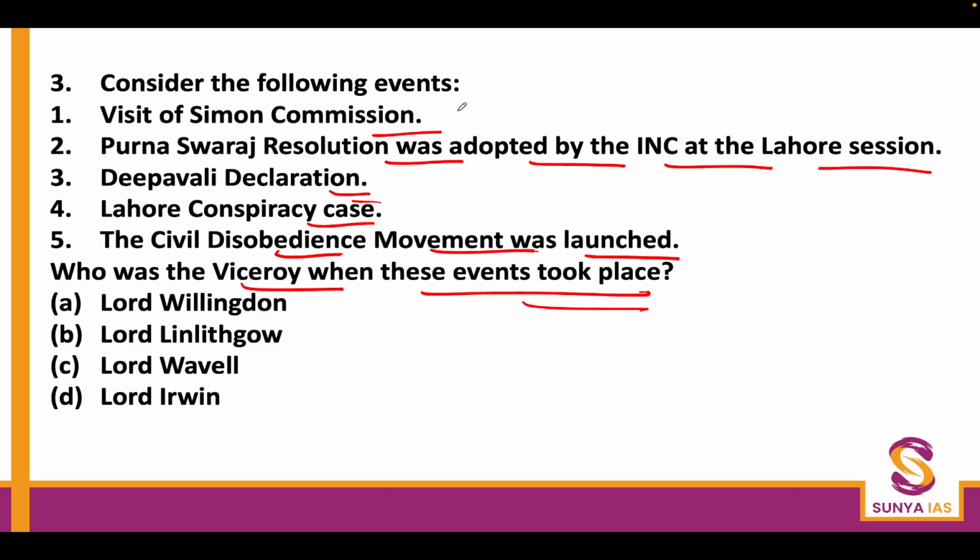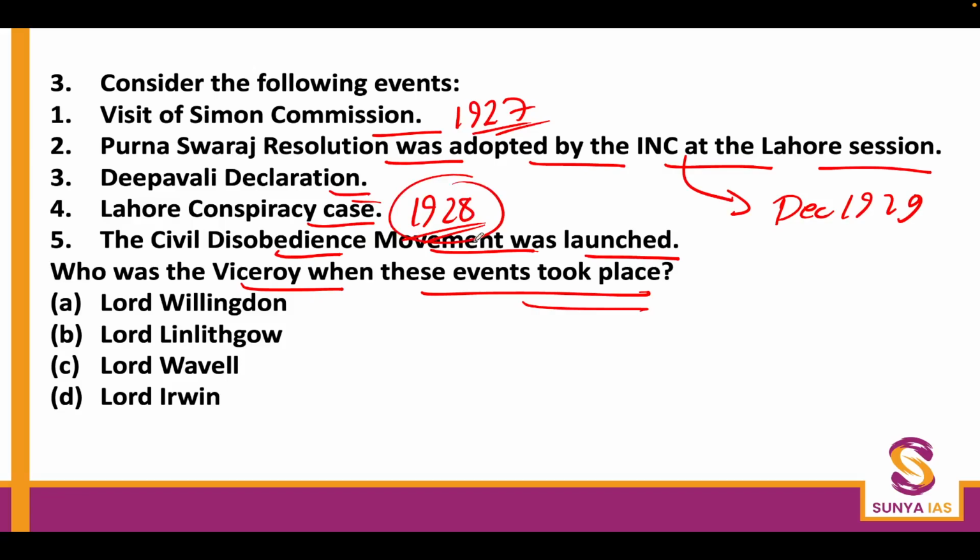Now, Simon Commission came to India in the later part of 1927 and was going around India in 1928. Purna Swaraj resolution was passed by the Indian National Congress in December 1929. Lahore conspiracy case, actually the killing of Saunders, happened in 1928. The civil disobedience movement was launched in 1930.